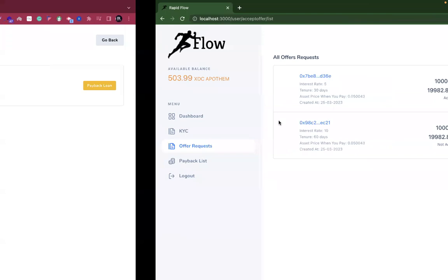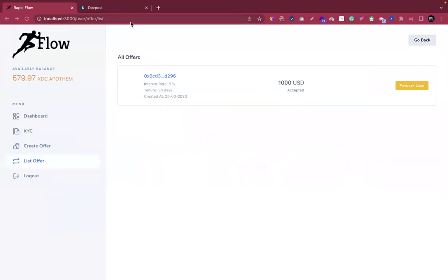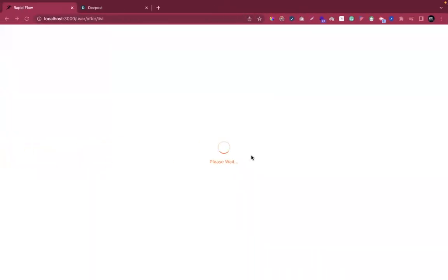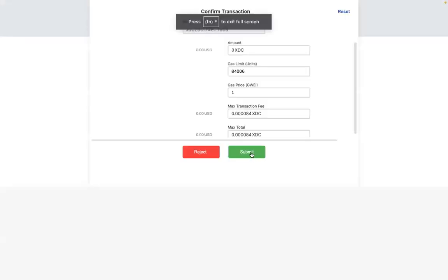It's all set. Now, as a borrower, let's assume that the time is almost in maturity state. Now I'm ready to pay back the loan. I'll simply click pay back loan, right, which will calculate along with the interest rate, and then the amount will be again moved to the smart contract, like an escrow account, that can be claimed back by the lender.